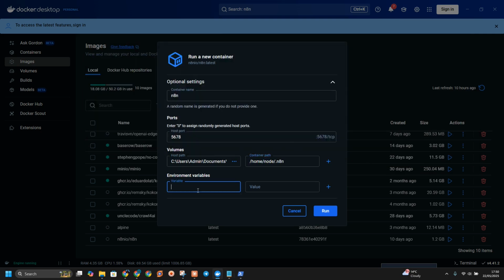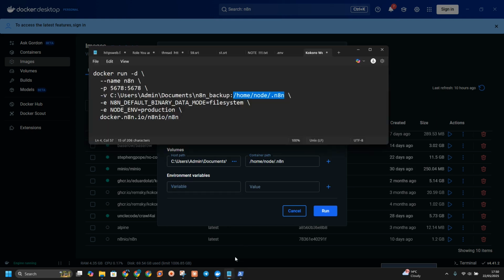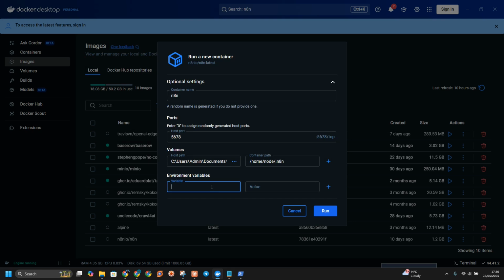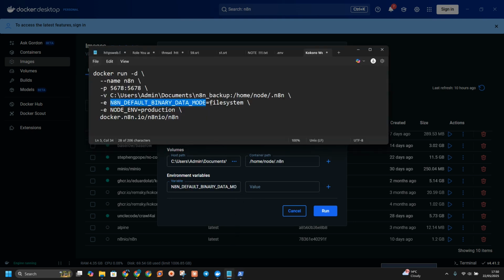Now we have what we call environmental variables. So you will not have any issue. If you don't use this, you are going to have issues sometimes when you reset your n8n. It's going to clear your data and you have to start from fresh. So you do not have to do that.